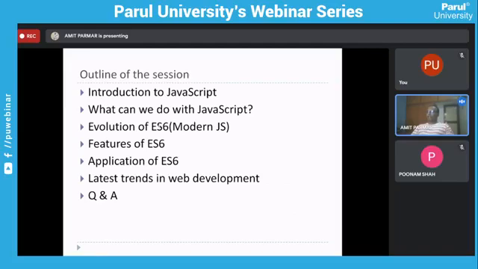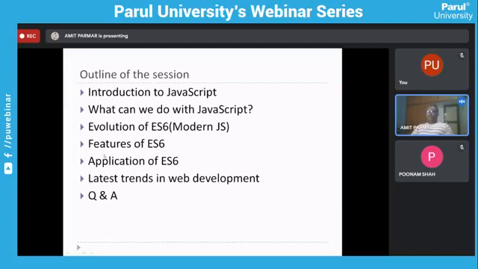Basically, using JavaScript, anybody can program, and what can they actually do, right? So that we are going to do. And at a later stage, I will redirect you to ES6, which is nothing but modern JavaScript, you can say. So we will see the evolution, and as I said, how it all emerged, and what the current state of ES6, or JavaScript, is, that is used in the market these days, right?